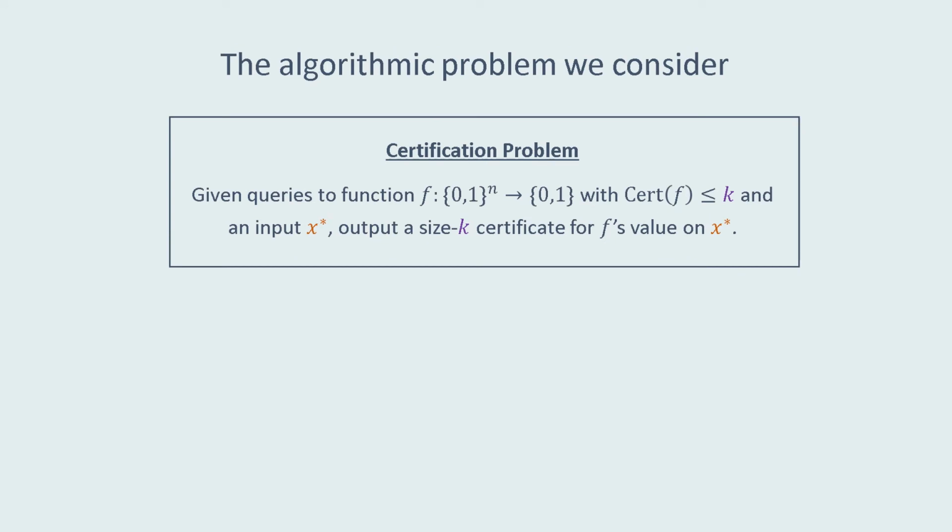We can now define the main algorithmic problem we're interested in, the certification problem. Given queries to some Boolean function f, whose certificate complexity is promised to be at most k, and some input x star, output a certificate for f's value on x star, whose size is at most k. And we want to do this with as few queries as possible.